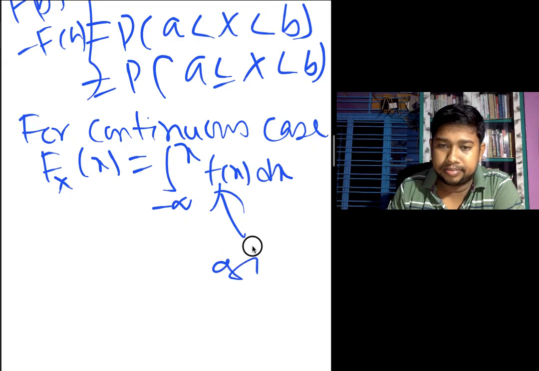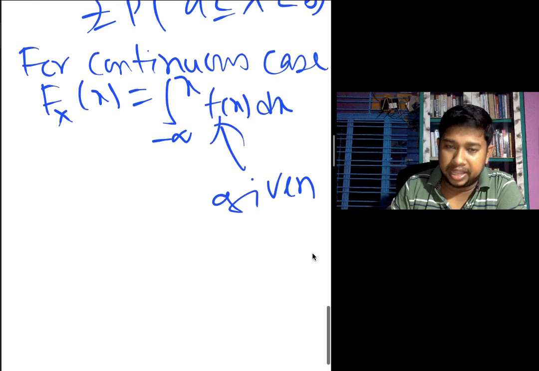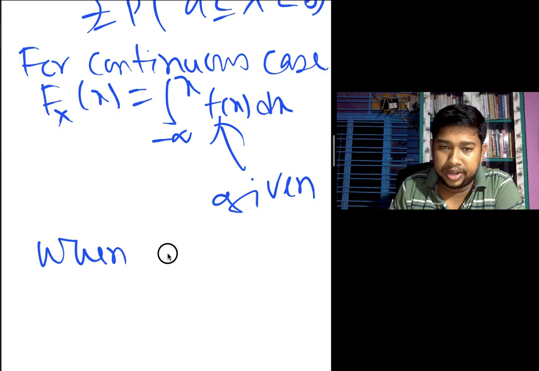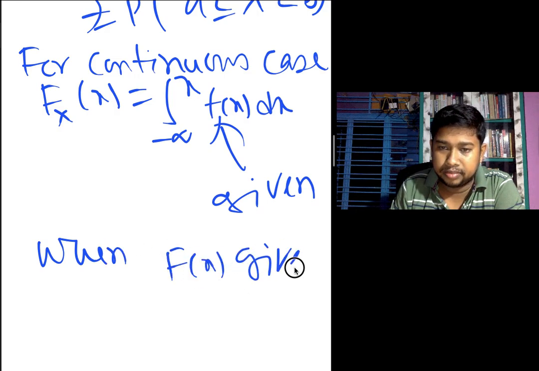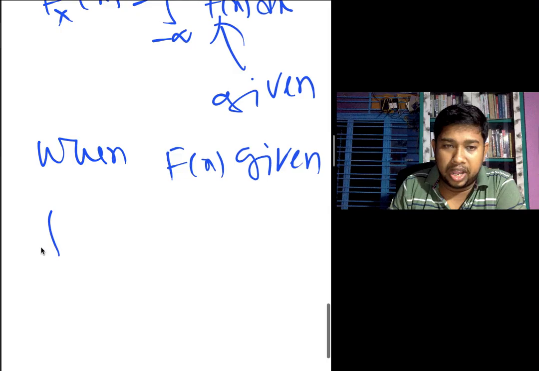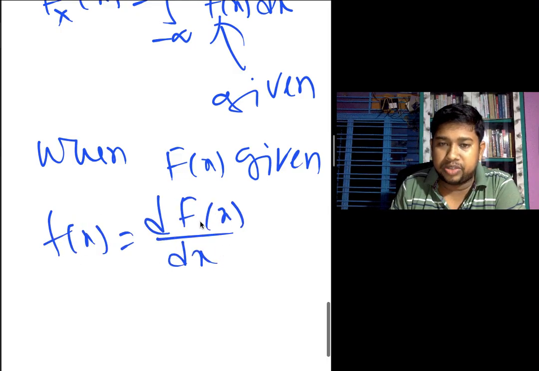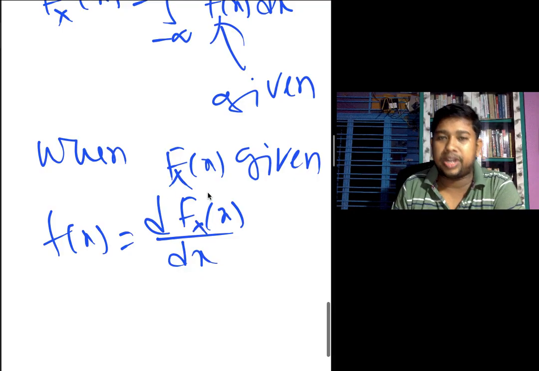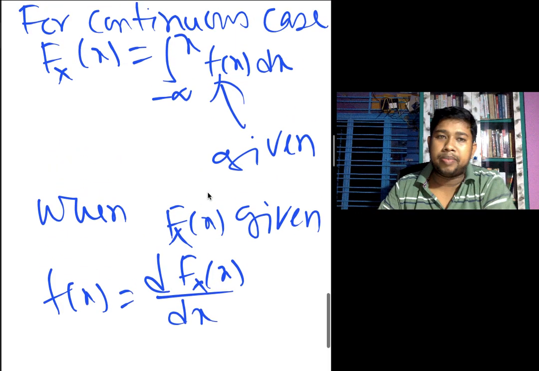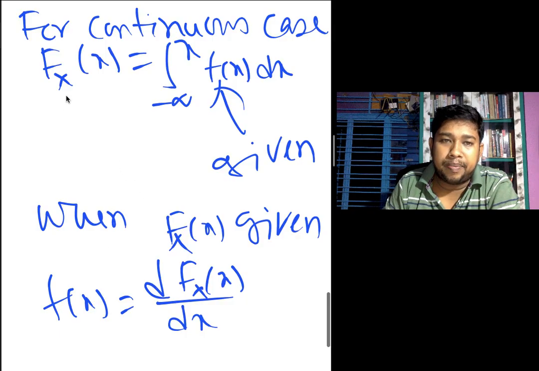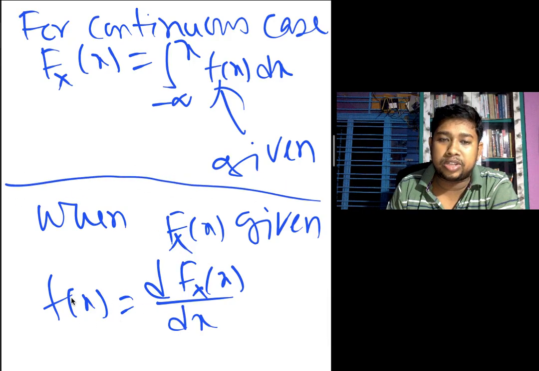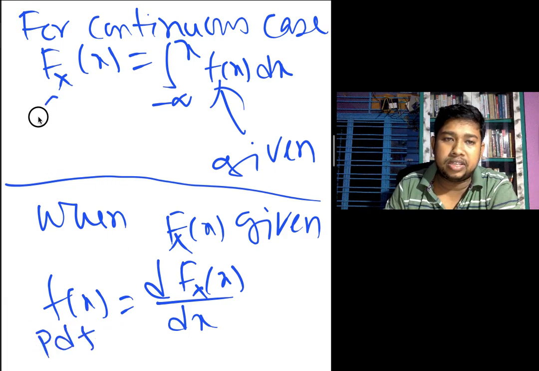We can also obtain f of x when capital F is given. When capital F of x is given, then small f of x we can obtain as the derivative of capital F of x with respect to x. You remember, for the continuous case, when the capital F of x is given, then we can find the derivative for the PDF. This is the CDF.